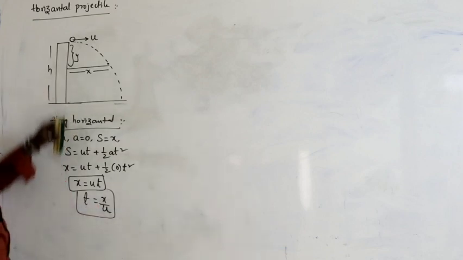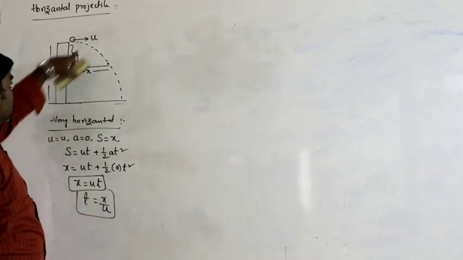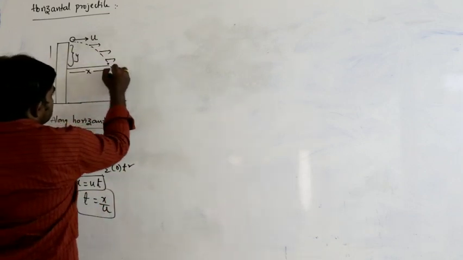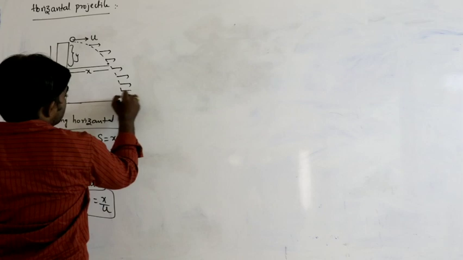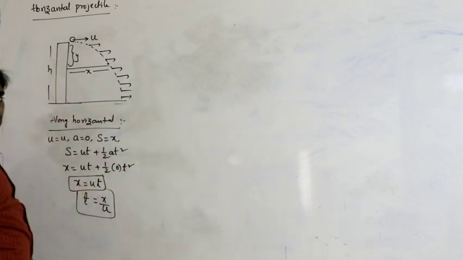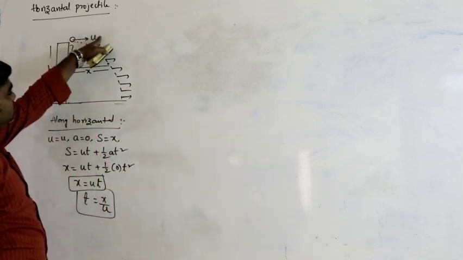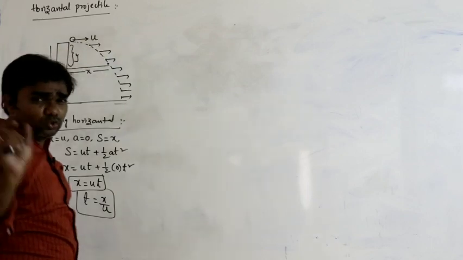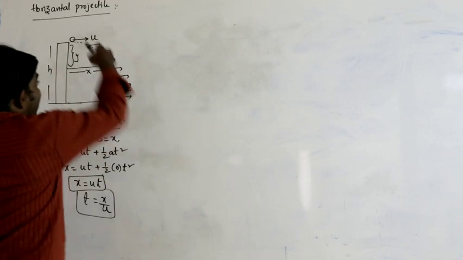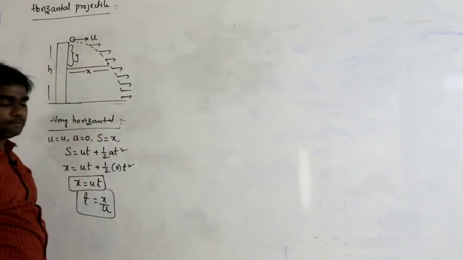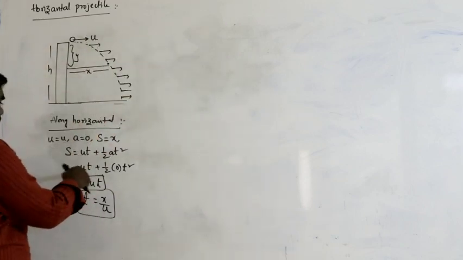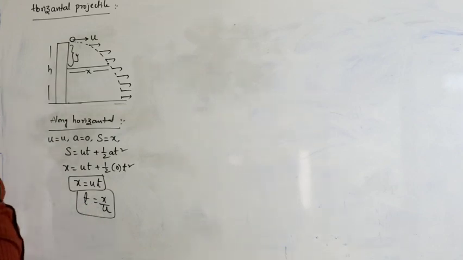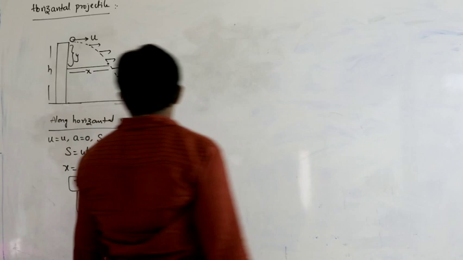Along horizontal direction, velocity of the body is u. So during its path, at any position, the velocity of the body does not change. The u value never changes at any position in its path. So t is equal to x by u.